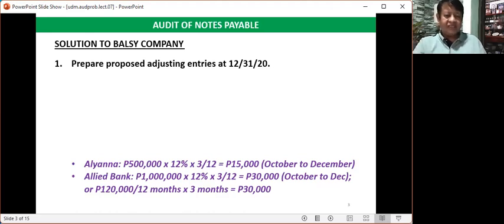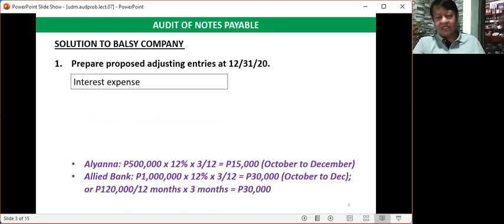That is 10,000 pesos per month multiplied by 3 months, from October to December, and we arrive at the same amount of 30,000 pesos. So, based on this computation, it is safe to declare that the interest expense to be paid to Allied Bank is 30,000 pesos.